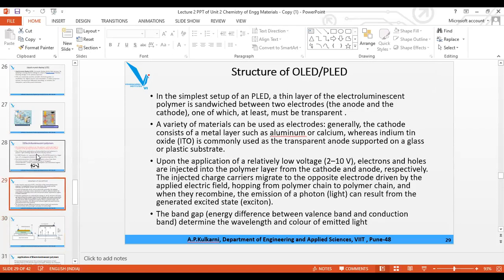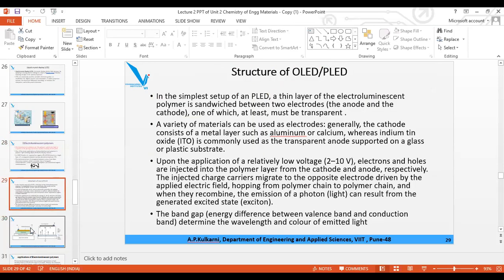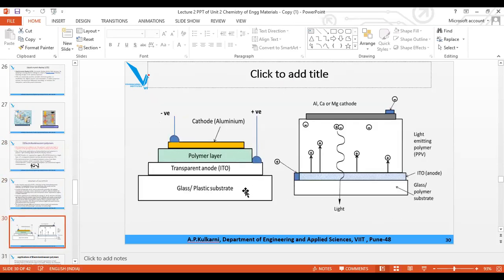We have seen it. Don't forget it. Electroluminescent polymer. Say it 10 times in your mind. Electroluminescent polymer. And what is the requirement? The glass or plastic substrate, a transparent anode usually made up of indium tin oxide. Then the polymer, which has a complicated structure with alternate double and single bonds. And then we have a cathode, which is made up of aluminum, calcium, and magnesium.